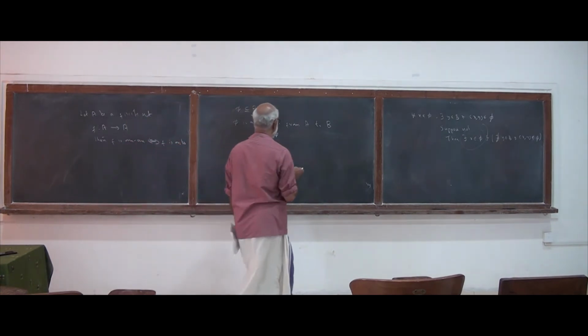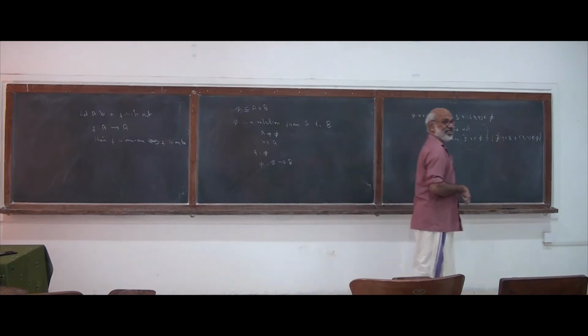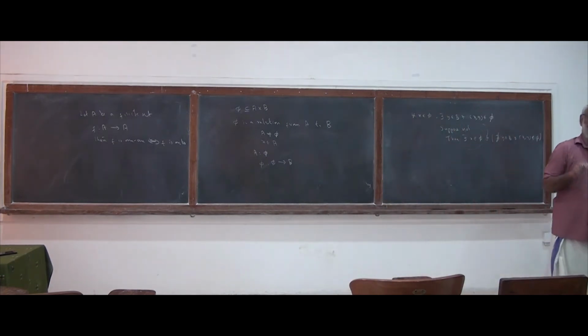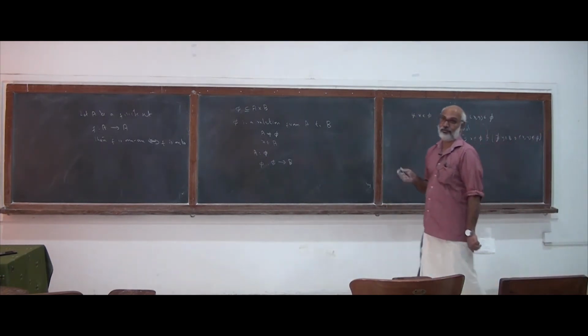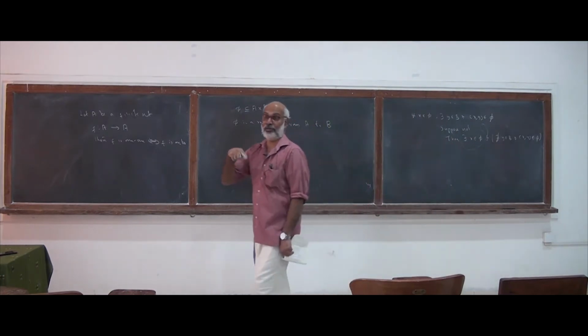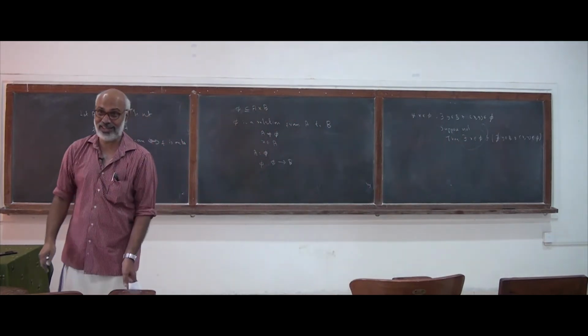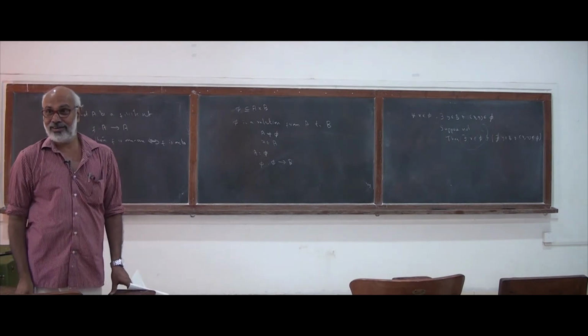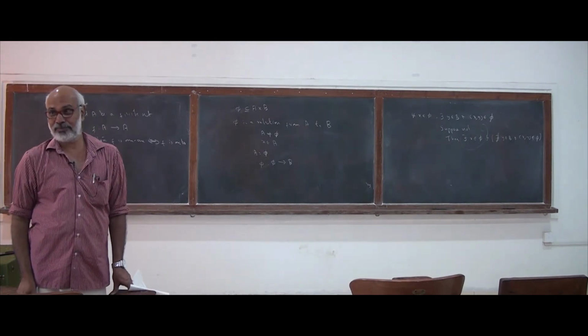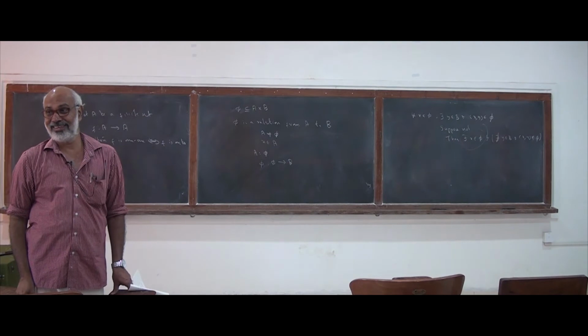And there is another way in which phi is not a function. If one element of phi is mapped to two different elements of B, then also we can say that phi is not a function. Is it possible? We cannot prove that.